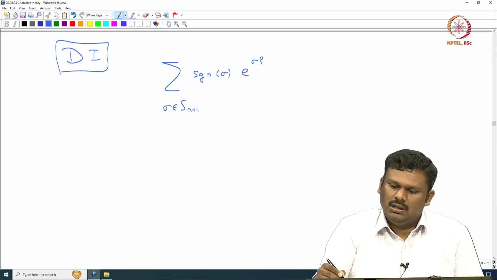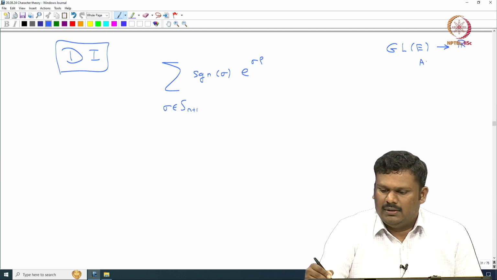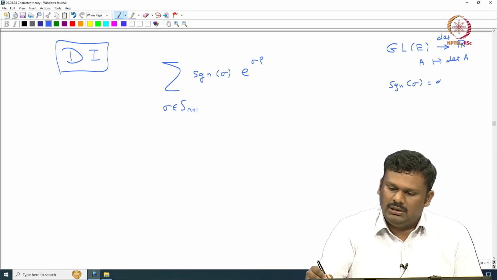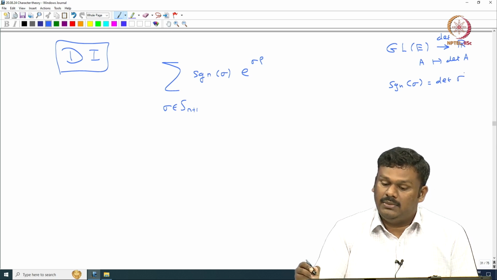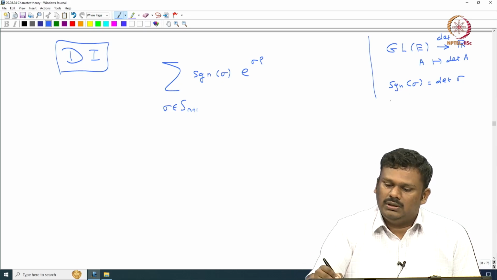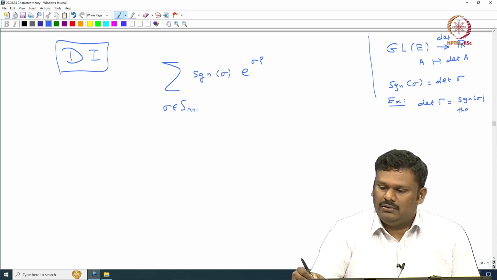Either you look at the sign as a map from GL of E to R, where given a matrix you take its determinant. So, you take the sign of sigma to be the determinant of sigma, because sigma is coming from W, which is a subgroup of GL of E, as we have identified. It is a simple exercise to see that this determinant of sigma is the same as the sign of sigma that we define for permutations.